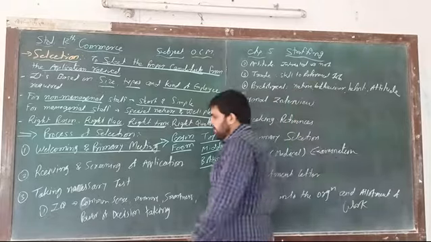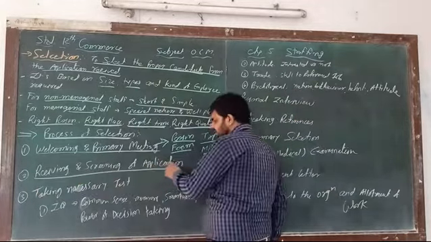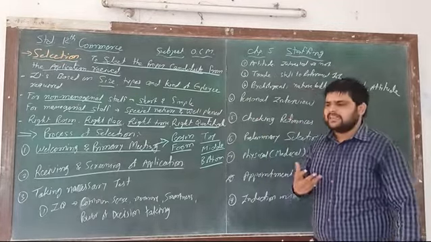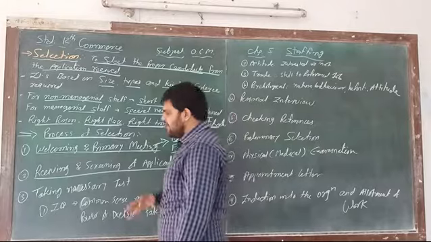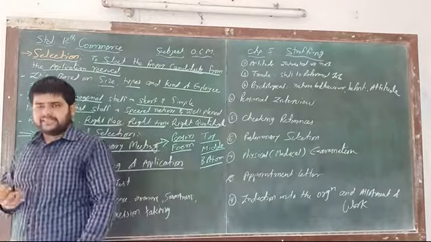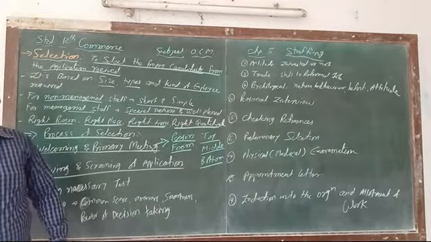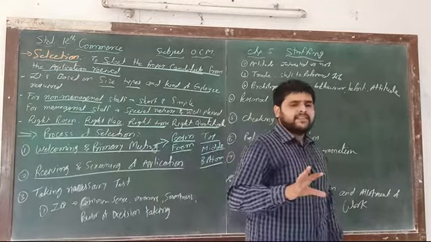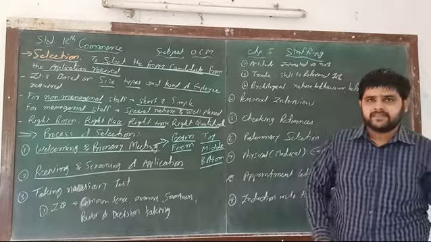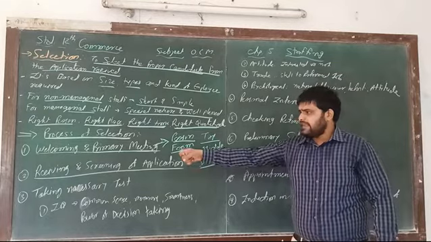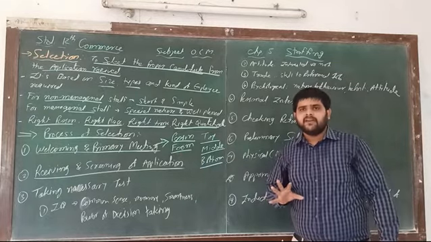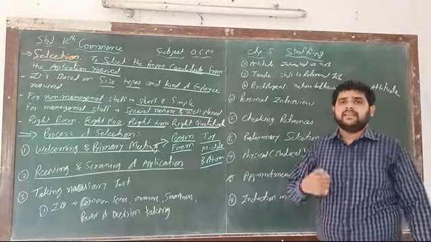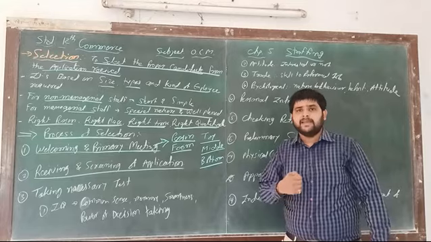What is the second point? That is receiving and scanning of application. So whatever applications they have received, first of all, what are they doing, receiving the various applications. For example, if we need 10 accountants, for example, we have received 100 applications. So here they are receiving 100 applications, and what they are doing is scanning. It means checking of the applications. They are checking the applications.